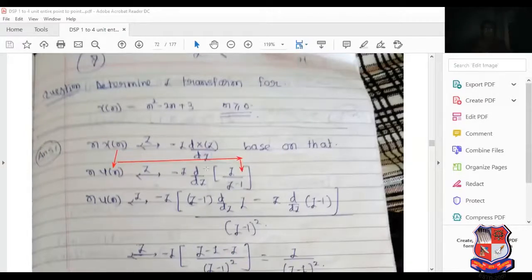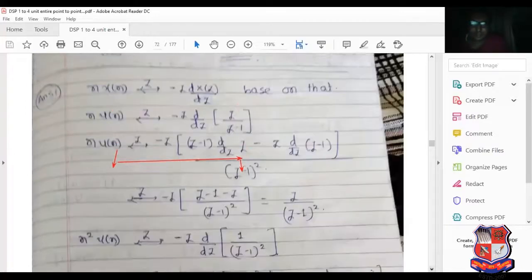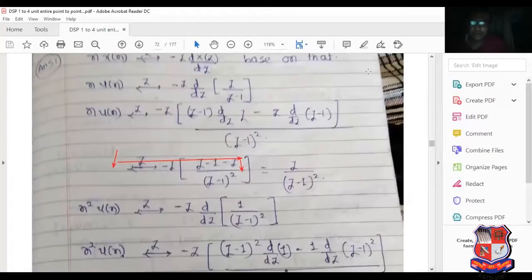So apply the concept of differentiation by the division method. With the help of the division method, we can apply the differentiation. So what is the answer here? The answer here is z upon z minus 1 all square. Now see this n square. What is the power of n? It indicates the number of differentiations.